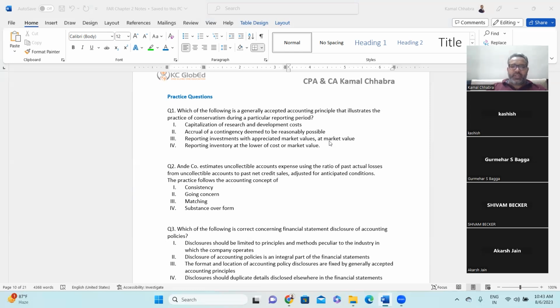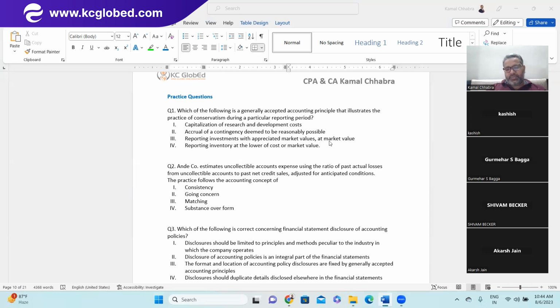Third is reporting investment with appreciated market value at market value. Do we appreciate investment? No, sir, we follow conservatism. The answer is no, right? Reporting inventory at lower of cost or market value. Exactly. Impairment is automatically booked by following this principle. So the fourth answer is correct.